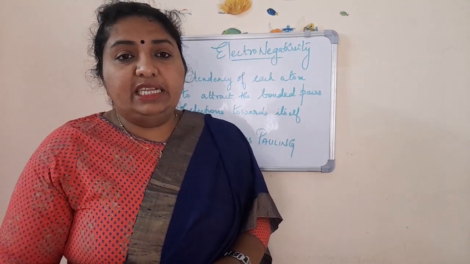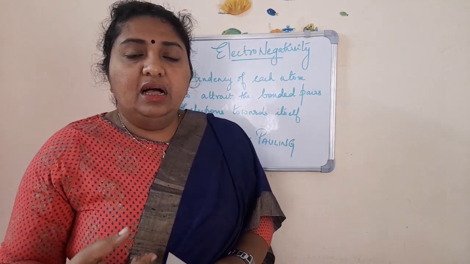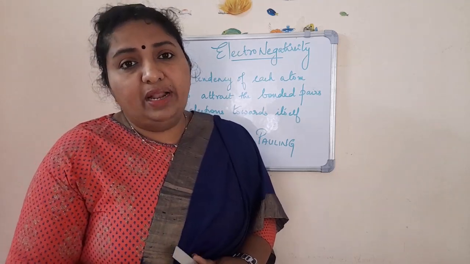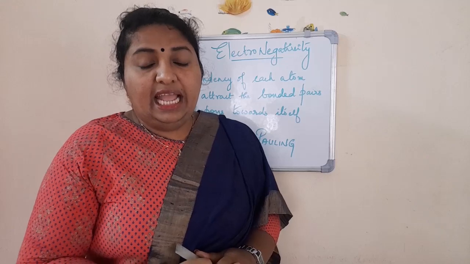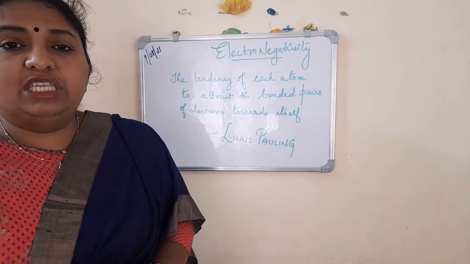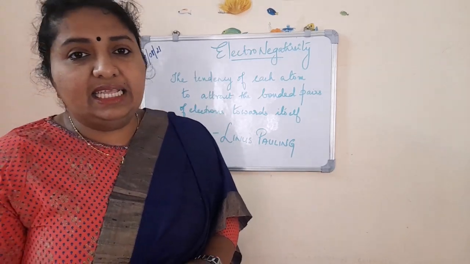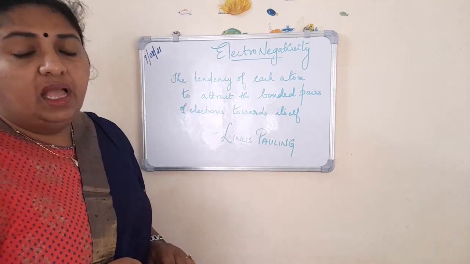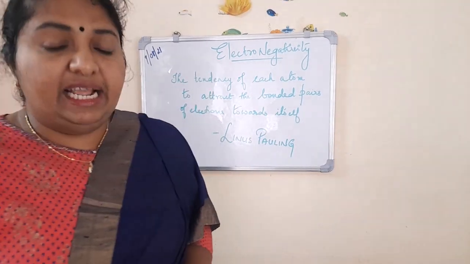Actually, it is a term that can be used along with ionic bond and covalent bond. Electronegativity was put forward by an American scientist, Linus Pauling. Okay, Linus Pauling. Now, I will tell you what is electronegativity.